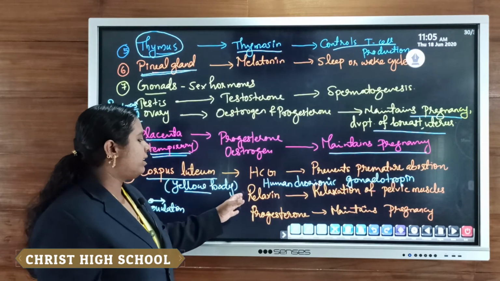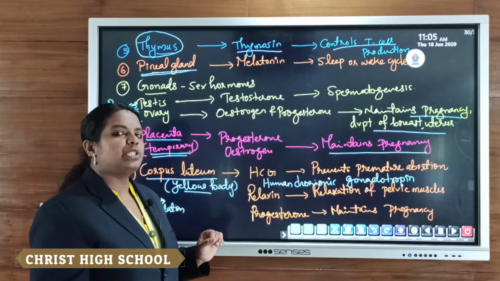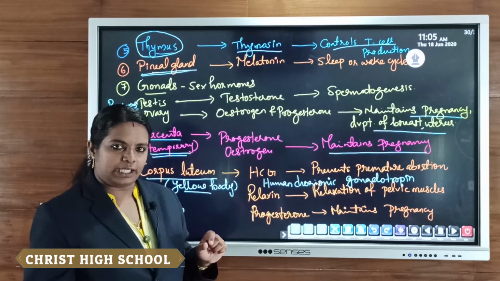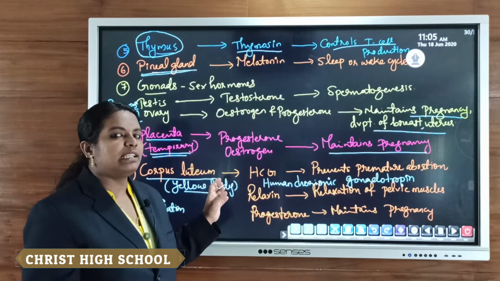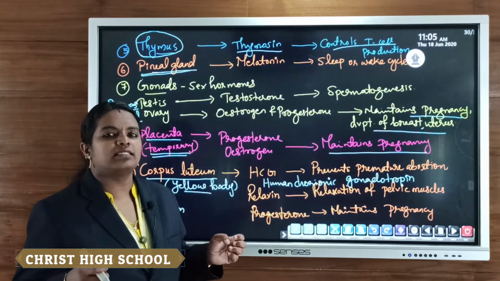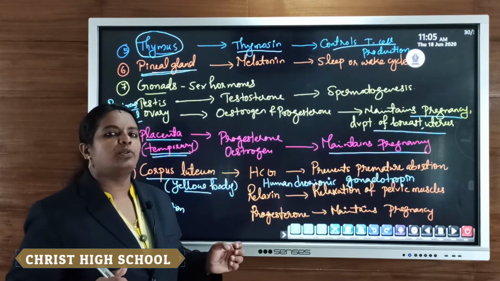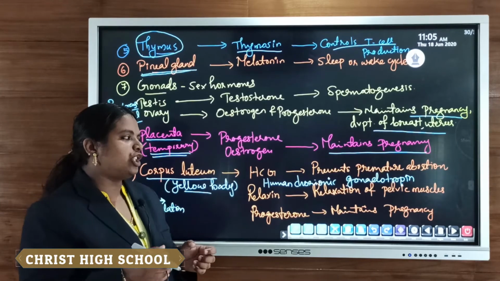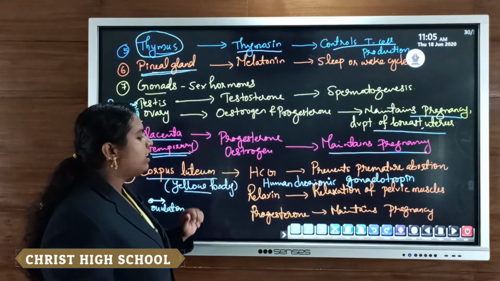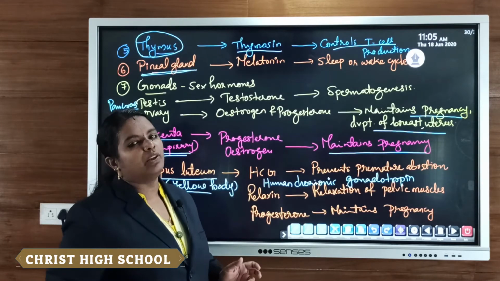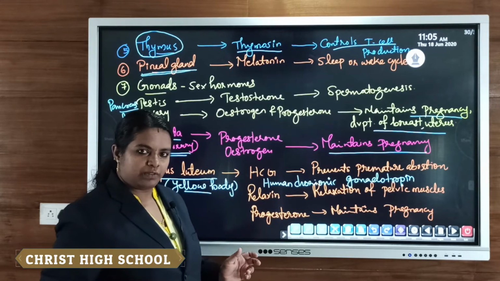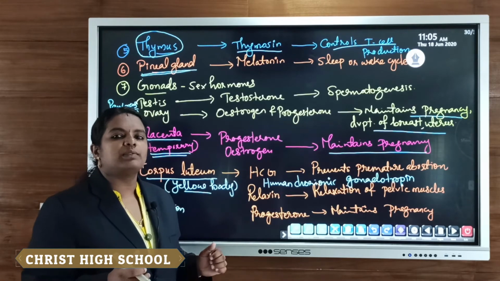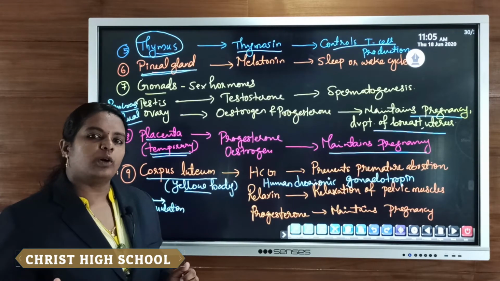Clear? Then another one, that is relaxin hormone. The main function of relaxin is to help in the relaxation of pelvic muscles at the time of delivery. Due to the contraction and relaxation of pelvic floor muscles or the muscles of the uterine wall, they undergo rhythmic contraction and relaxation to push the baby downward. The lower part of the abdomen contains the pelvic muscles, so this hormone helps in the relaxation of pelvic muscles at the time of delivery.